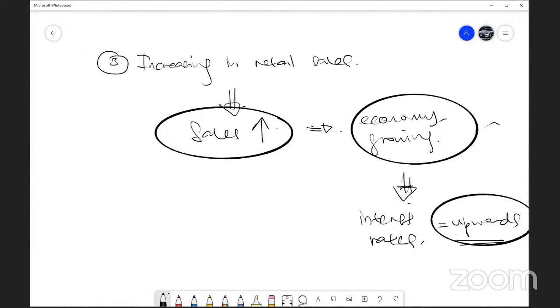All three statements indicate a growing economy, so the interest rate will definitely go upwards. If any scenario shows that the economy is declining, then your interest rate will drop. Interest rate drops to encourage expansion or investment, and that will boost your economy to grow again.